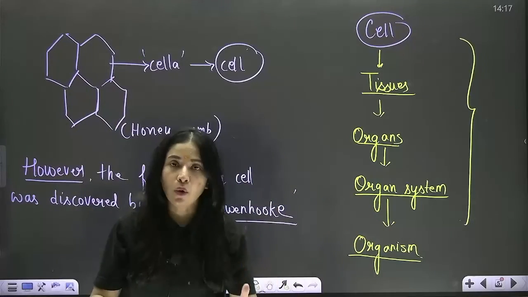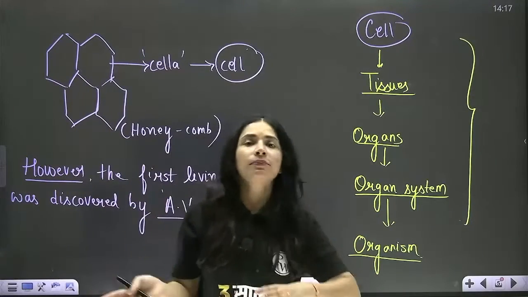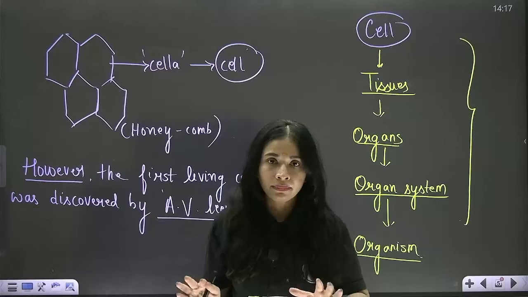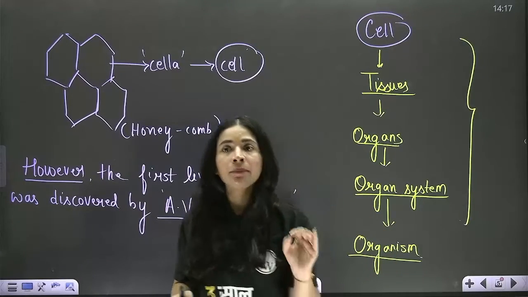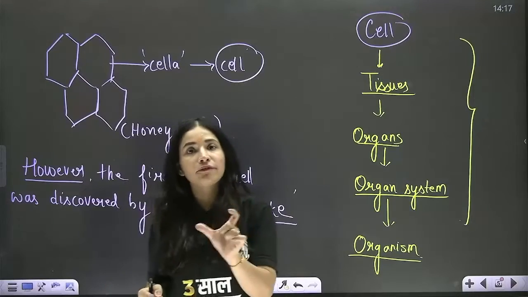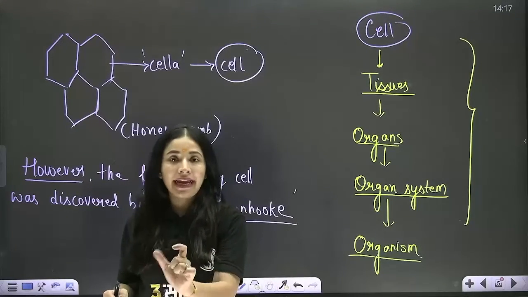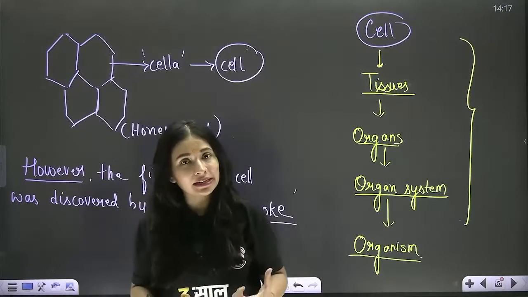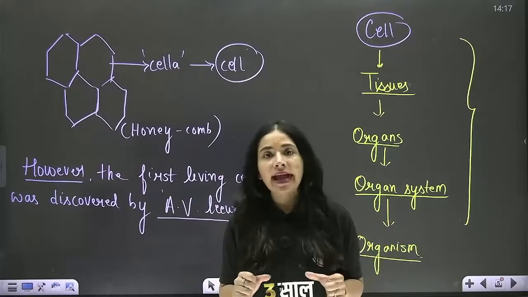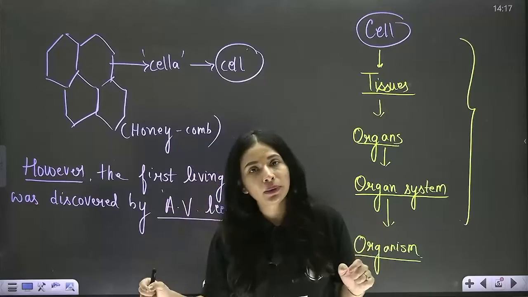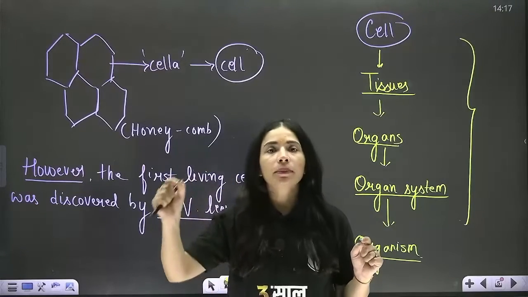Once a whole organism is ready, then comes the brain as one of the organs, right? Clear? Similarly, all single cells have their own brain, called the nucleus, that is responsible for controlling all the metabolic activities, and it was discovered by Robert Brown.